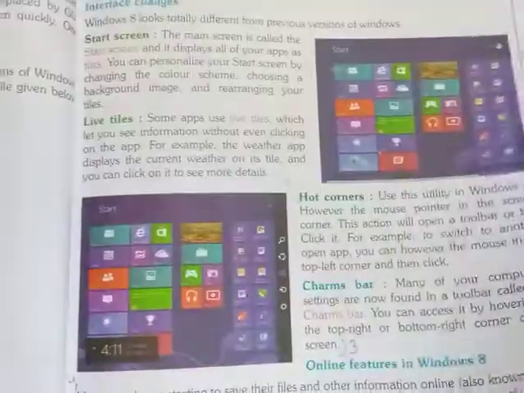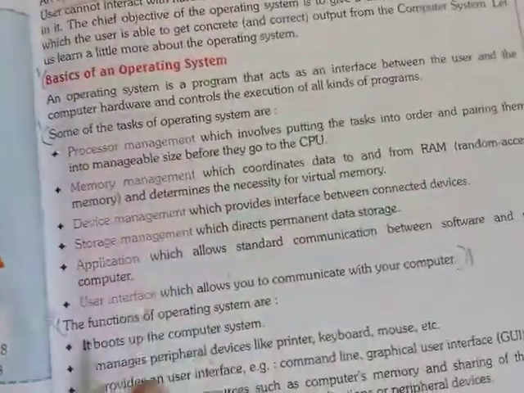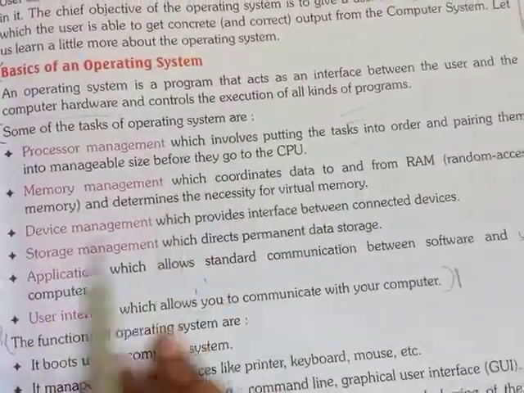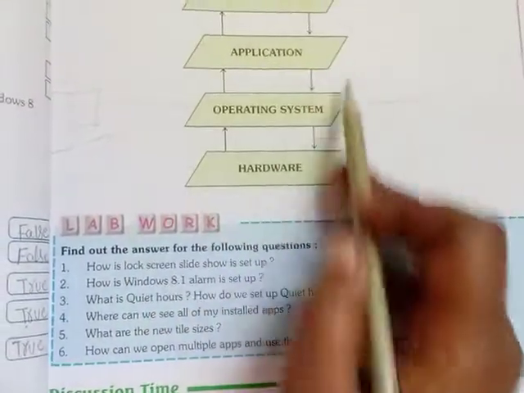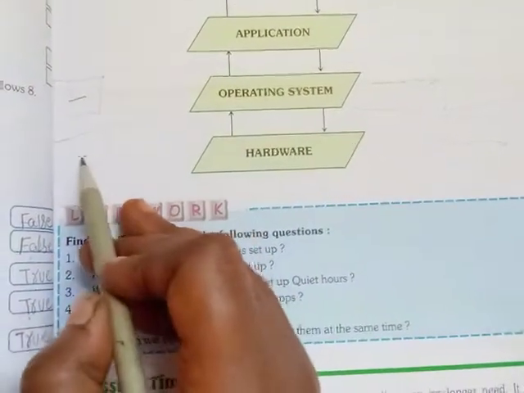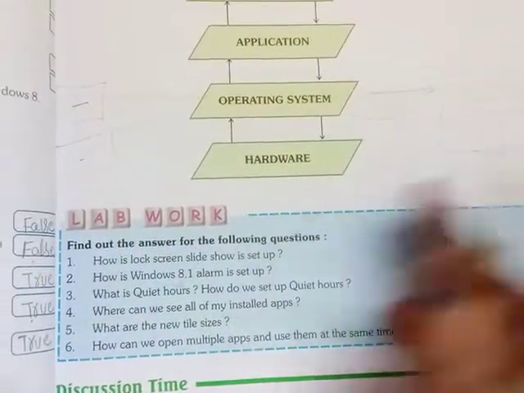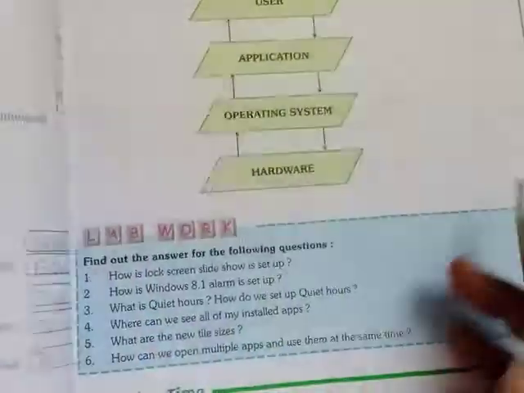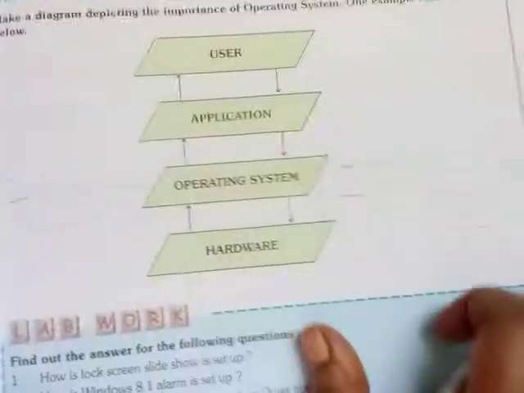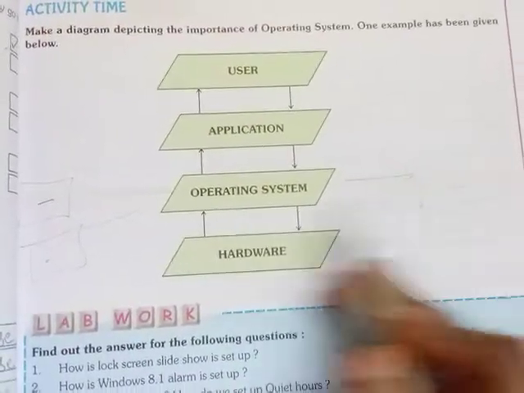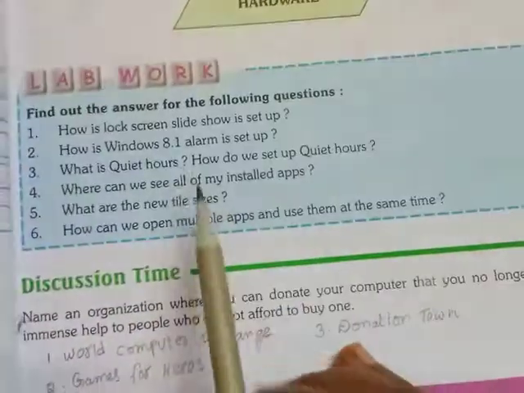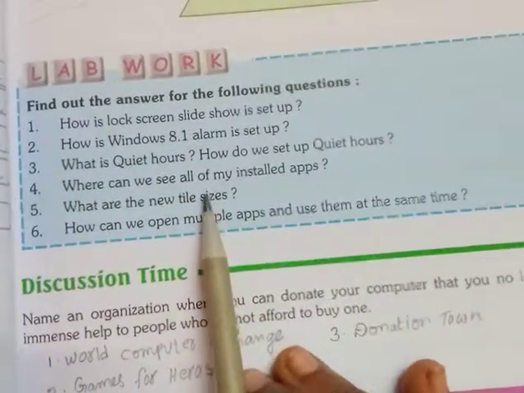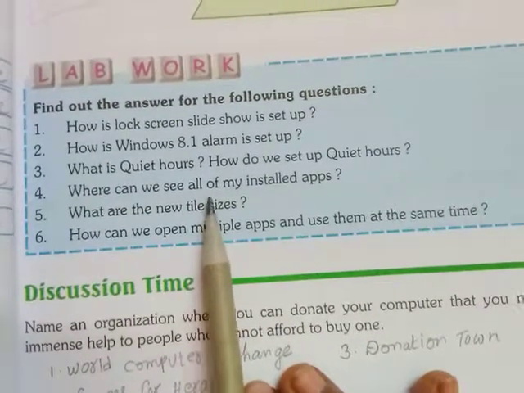For example, if you see in the page, processor management, memory management, device management, storage management, you can draw like this. Same picture you draw, and here you write processor management, memory management, device management, and what is the next one, storage management. But here you draw 4 boxes extra and you add this one to this one, okay. And this lab work also, these questions and answers also, I will send in the school app later, okay.